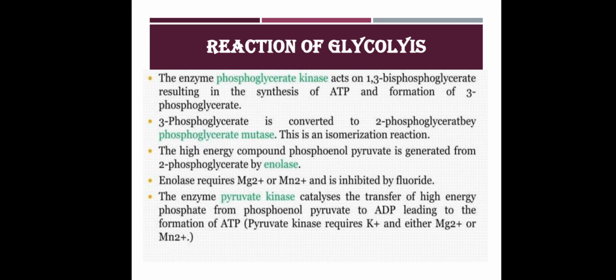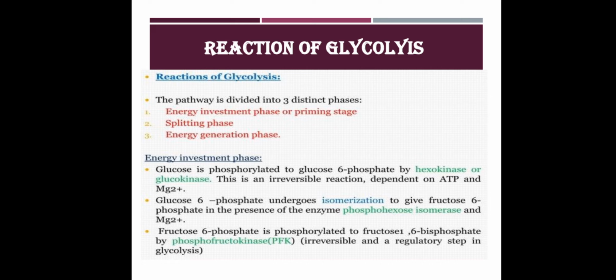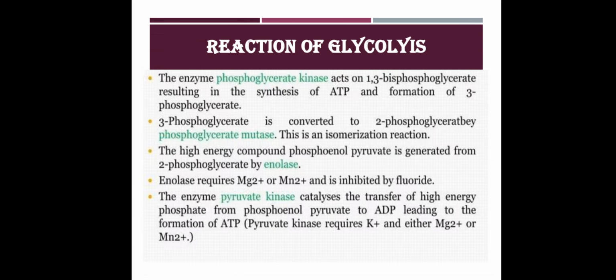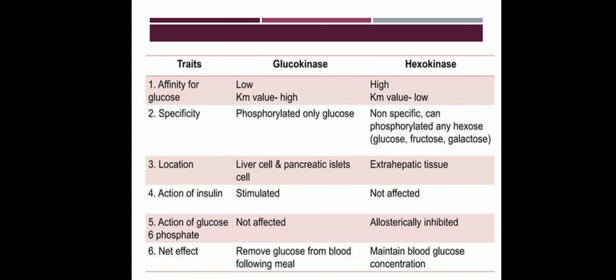The enzyme pyruvate kinase catalyzes the transfer of high energy phosphate from phosphoenol pyruvate to ADP, leading to the formation of ATP and pyruvate. Pyruvate kinase requires potassium and either magnesium or manganese. So that's why this last phase is known as the energy generation phase, where the ATPs are formed. Then the next slide explains the difference between the enzymes glucokinase and hexokinase.